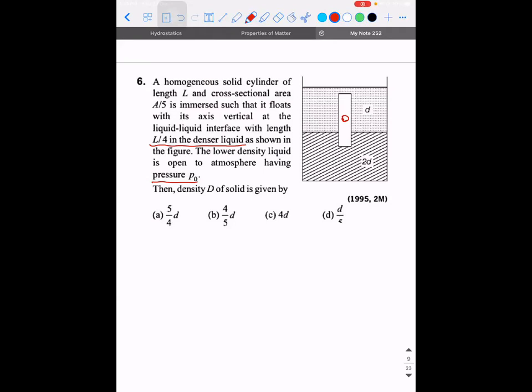Sir, mg is equal to buoyant force due to D and then buoyant force due to 2D. Very good.